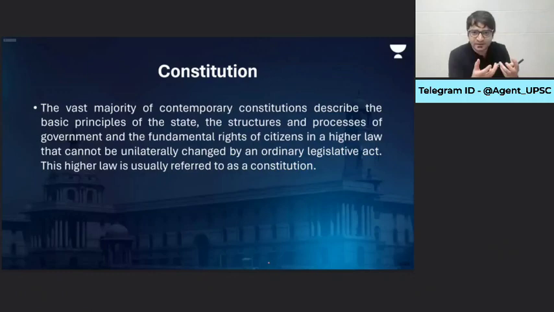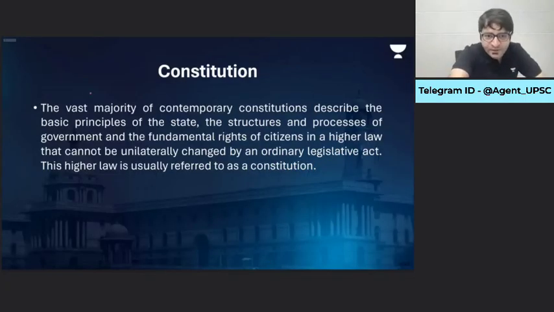What are the principles of the state? What are the structures and processes of the government that we have to follow? What are the rights that are available to the people, which cannot be unilaterally changed by an ordinary legislative act?